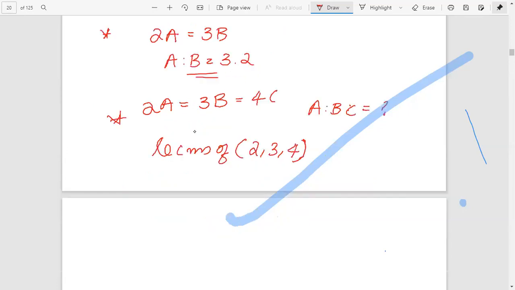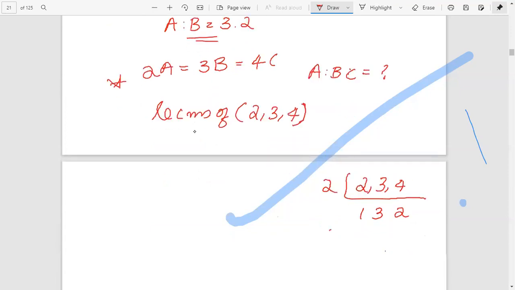How can we find the LCM? Okay, just 2, 3, 4. Check whether there is any common term. Yes, here 2 and 4 have a common 2. Therefore, 2 by 2 is 1. 3 does not divide by 2, therefore just write 3. 4 by 2 equals 2. Here no other common term. Therefore, just multiply 2 into 1 into 3 into 2. That is 2 into 2, 4. 4 into 3, 12. Therefore, here the LCM is 12.